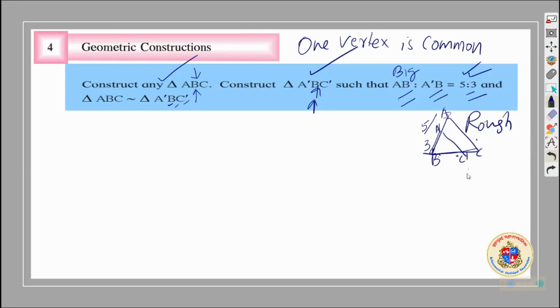If BC is 5, BC dash will be 3. If AC is 5, A dash C dash will be 3. But हमको कुछ भी नहीं दिया है, but ratio दिया है. So we have to divide the side at least BC or BA into 5:3 ratio. Total 5 and 3 in between.